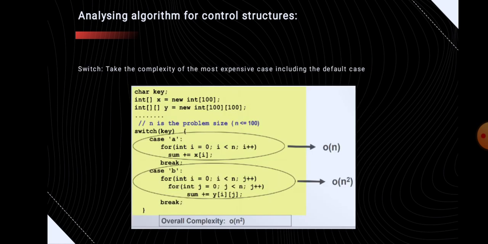Next is the switch statement. Here we need to take the complexity of the most expensive case, including the default case. Here it is O(n squared).